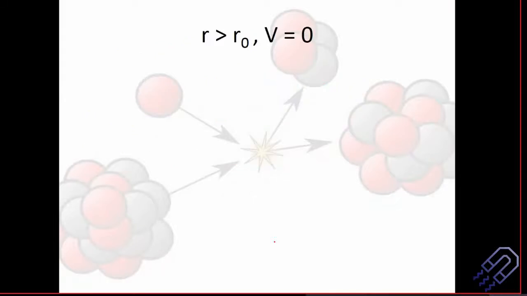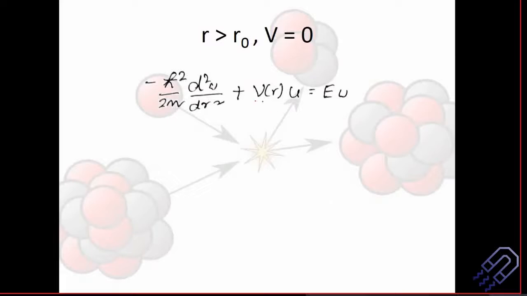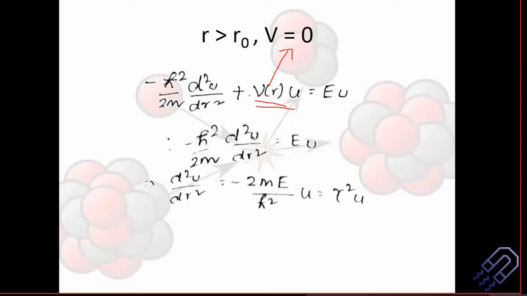Let's do it for r greater than r0. Here what we are going to do is replace this with 0, so this part will vanish and it will become easier. So this is simply minus h cut square by 2m d square u by dr square is equal to E u, because this part is 0. Then we can again do the replacement here, and you get this function, and this is nothing but gamma square. Now if you try to solve this, since it has a minus sign in front of it, you are basically going to get an exponential function.